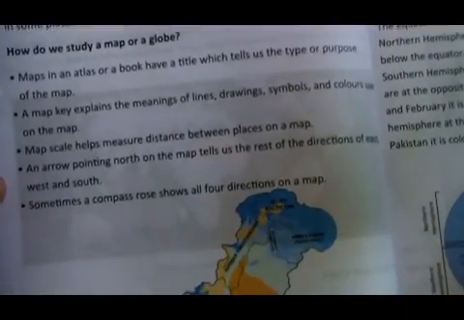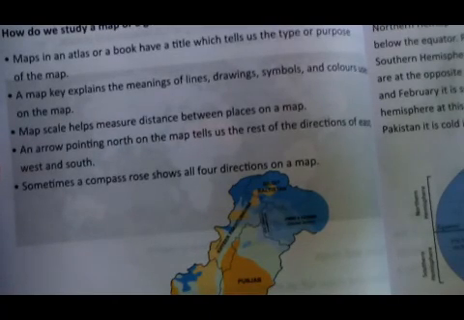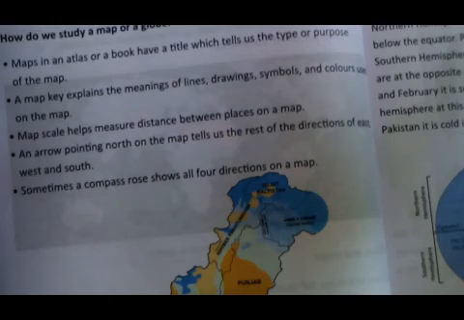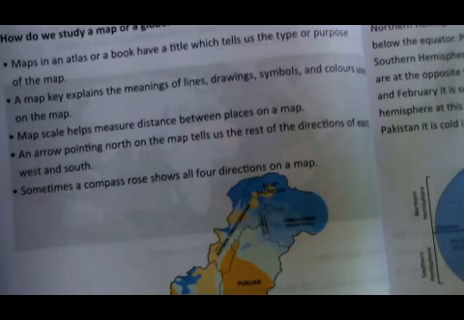A map, an atlas or a book has a title which tells us the type or purpose of the map. Map keys explain the meaning of lines, drawings, symbols, and colors on the map. Map scales help measure the distance between places, and arrows pointing north on the map tell us the direction of the east, west, and south. Sometimes a compass rose shows all four directions on a map.